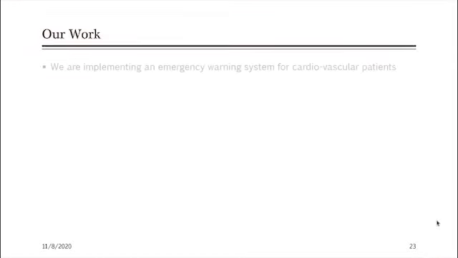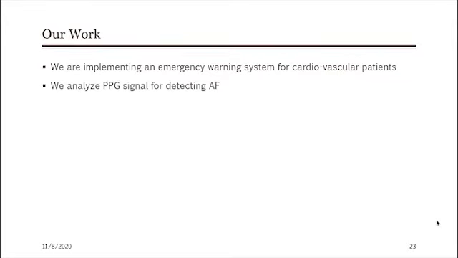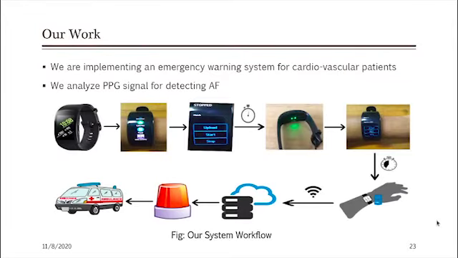As Shubhankar has described different aspects of Bayesian deep learning, now let's see how we have implemented Bayesian deep learning for our problem. Basically, we are implementing an emergency warning system for cardiovascular patients, and we analyze the PPG signal derived from a smartwatch. This is how our system workflow looks. Our patients will wear a smartwatch, which will collect the PPG signal and upload it to the server, where a machine learning model will be run to analyze the signal. If there is any discrepancy in the signal, then the machine learning model will send it to the corresponding authorities, warning that the patient is undergoing an AF.